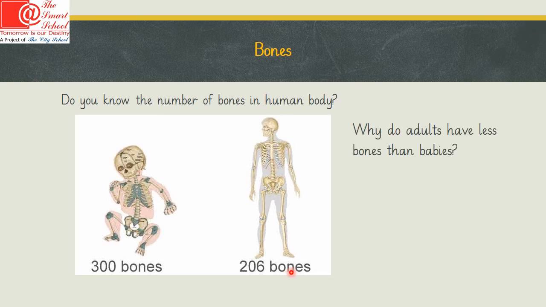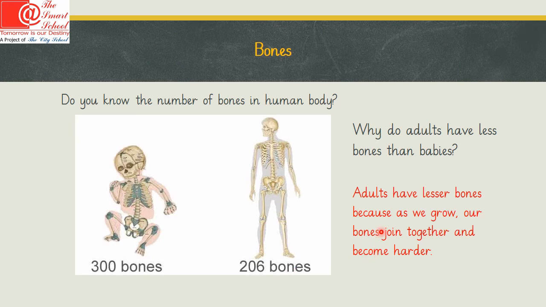The reason is that adults have fewer bones as we grow. Our bones join together and become harder. So out of these 300 bones, many bones join together, and hence when we are adults, only 206 different bones are left in the human skeleton.